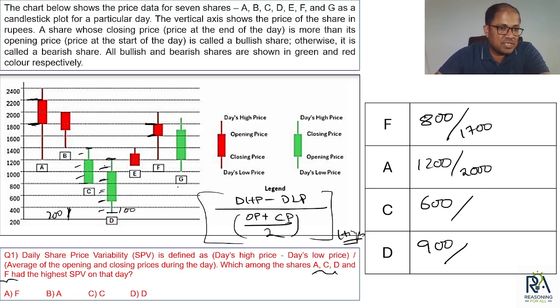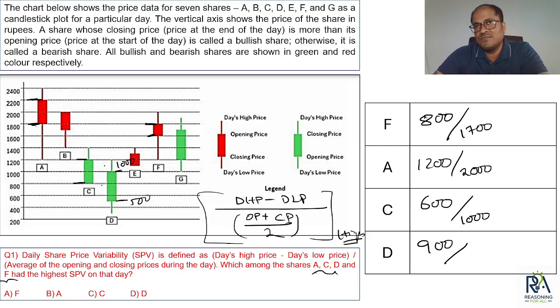Okay, ठीक है. Then we have C. Okay, C, if you observe, opening price is 800 and closing price is 1200. So the average price is 1000. Okay, fine. Then we have D. Okay, let's see. So the opening price is 500 and the closing price is 1000. Okay, ठीक है. So 1500 means 1500. So average will be 750.